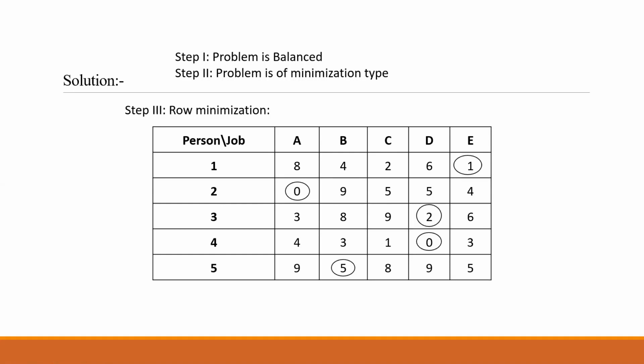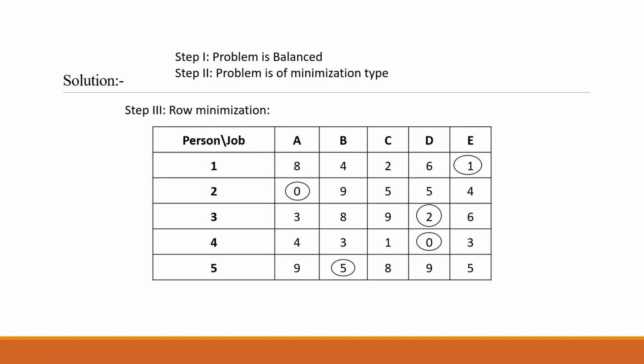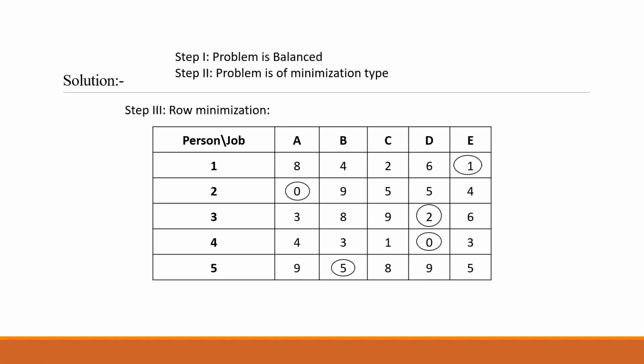So in row 1, you can see the minimum value is 1. Row 2, minimum value is 0. Row 3, minimum value is 2. Row 4, minimum value is 0. Row 5, minimum value is 5. So you have to subtract these values from each particular row. Like from the first row, you have to subtract 1. 8 minus 1, 7. 4 minus 1, 3. 2 minus 1, 1. 6 minus 1, 5. 1 minus 1, 0.